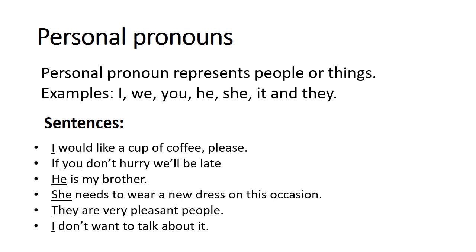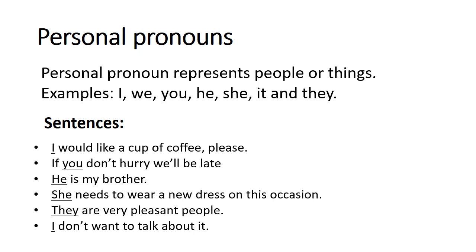I've mentioned personal pronouns because they are used for persons in a sentence, so we call them personal pronouns. There are basically three persons: first person, second person and third person. Here you can see I, we, you, he, she, it and they. Next I have made sentences with them.